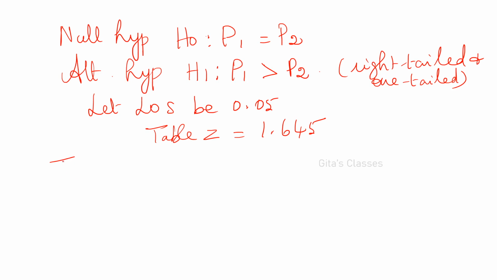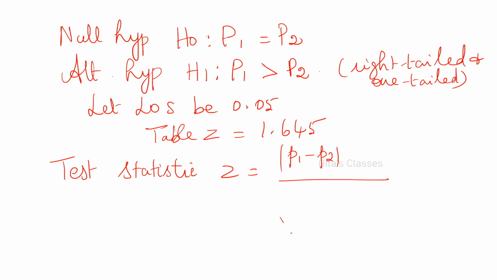Next step is the test statistic. Here it is a large sample, so Z is equal to modulus of P1 minus P2 divided by root of PQ into 1 by N1 plus 1 by N2.